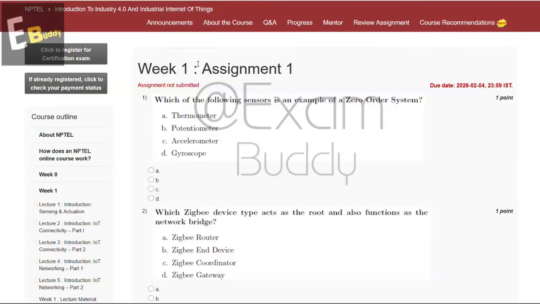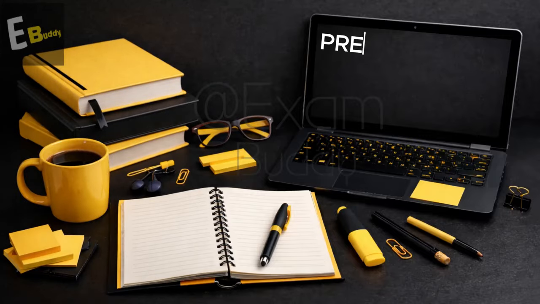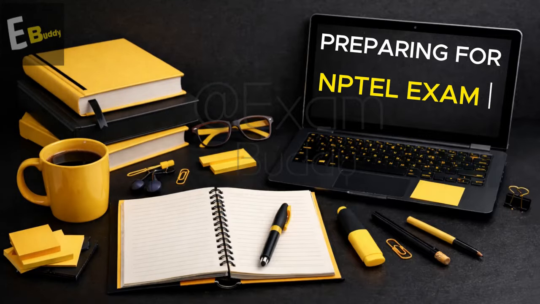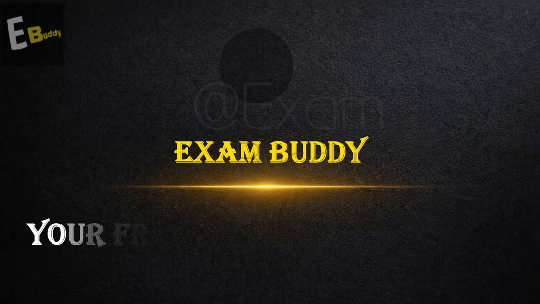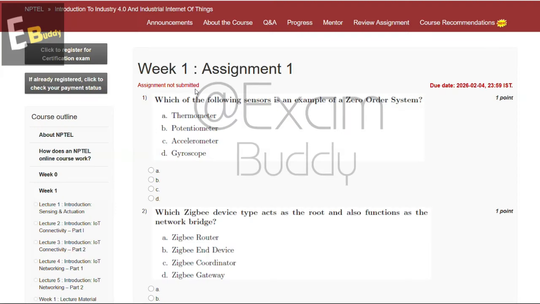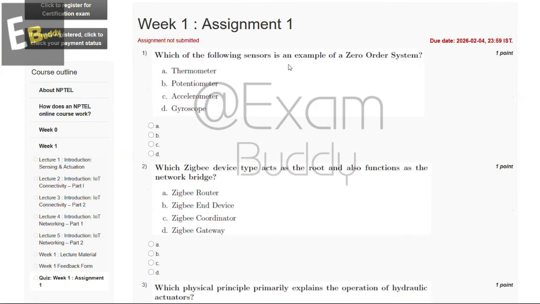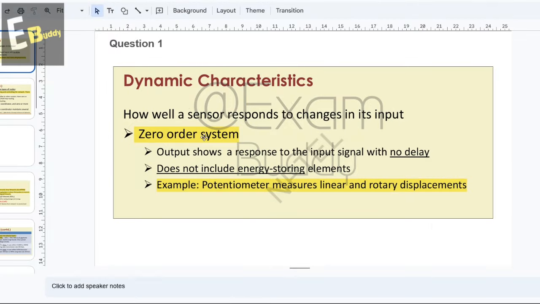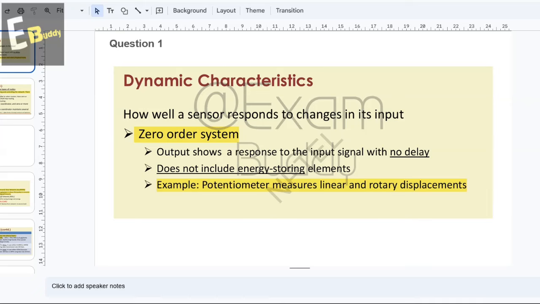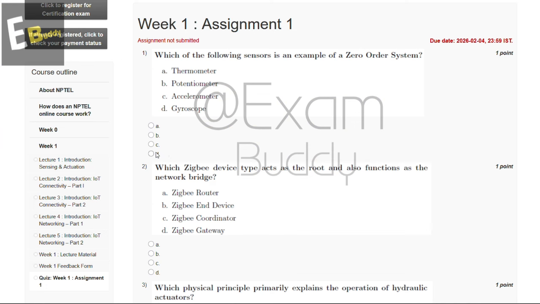Now let's do our assignment for Introduction to Industry 4.0 and Industrial Internet of Things, Week 1, Assignment 1. So, the first question is, which of the following sensors is an example of a zero order system? So, these are the options, and now let's check the explanation. So, explanation says zero order system, example potentiometer measures linear and rotary displacements. So the answer of our first question is B.